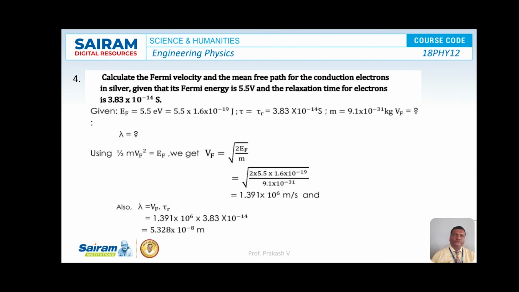So that is nothing but 1.391 into 10 to the power of 6 into 3.83 into 10 to the power of minus 14. So after simplification, the value of lambda is equal to 5.328 into 10 to the power of minus 8 meter. So this is the answer for lambda.